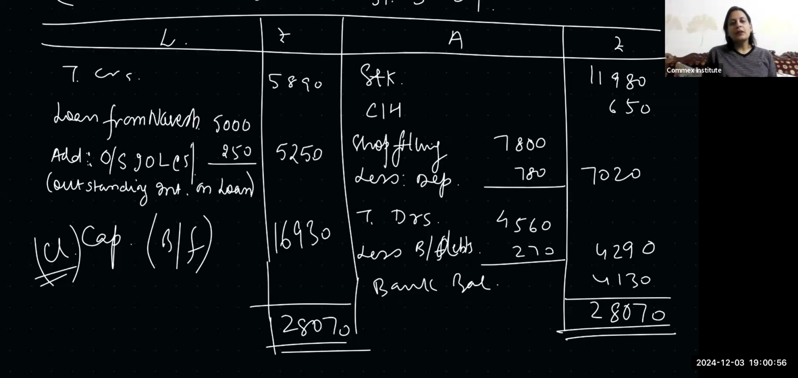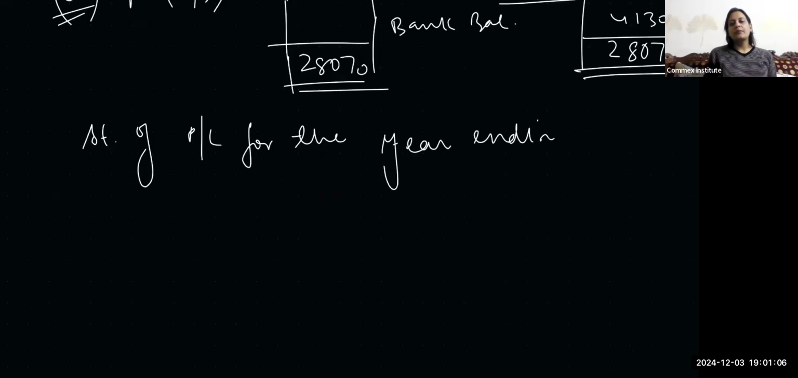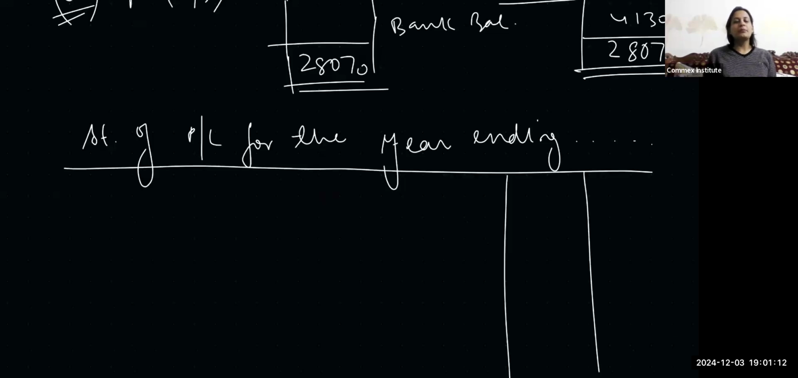So put the heading, statement of profit and loss for the year ending. We've not been given the date. Only one column is required, not two. Sorry, even a column is required over here. So we start with the closing capital, which we've just calculated, 28,070.